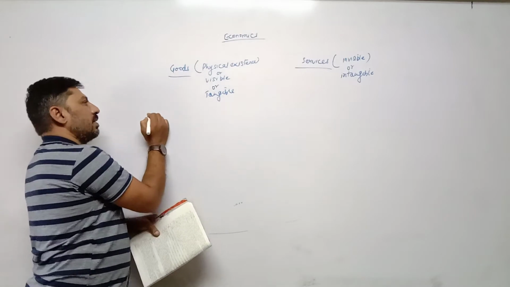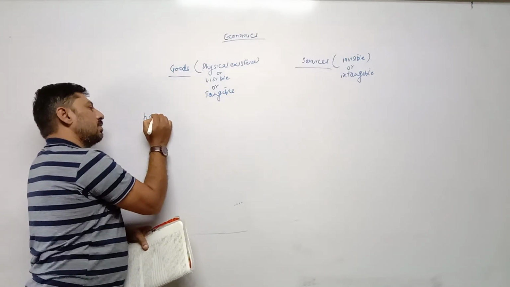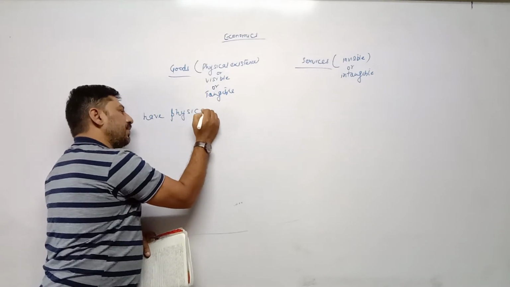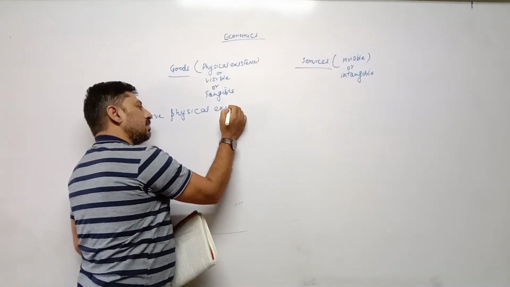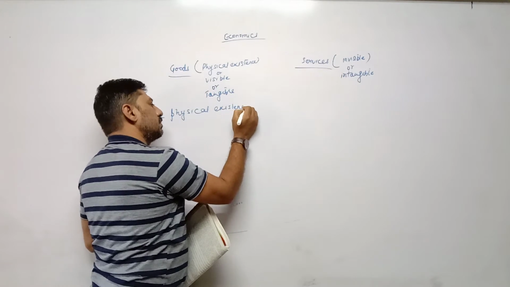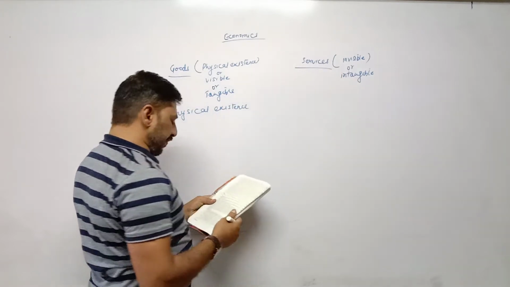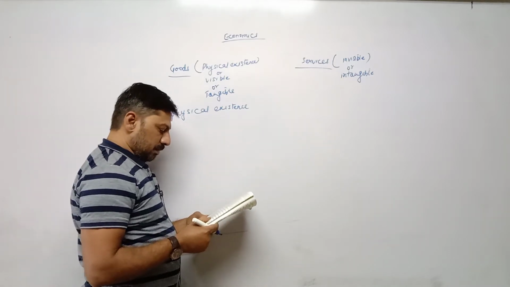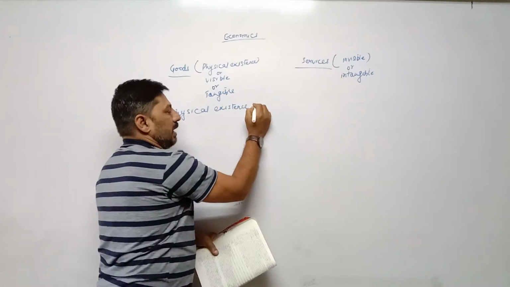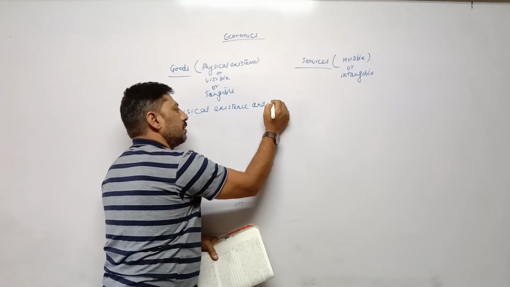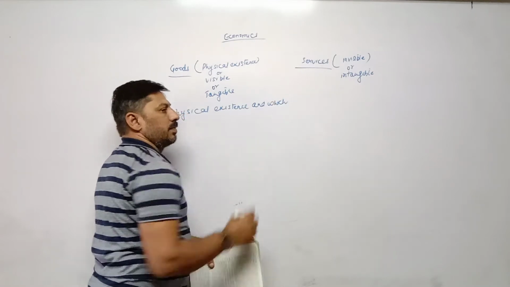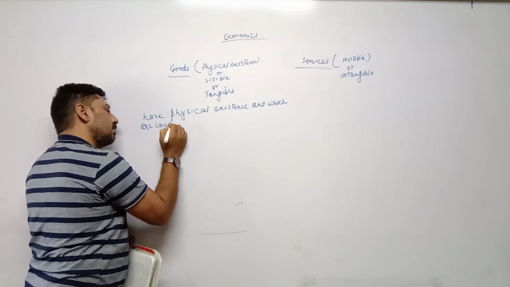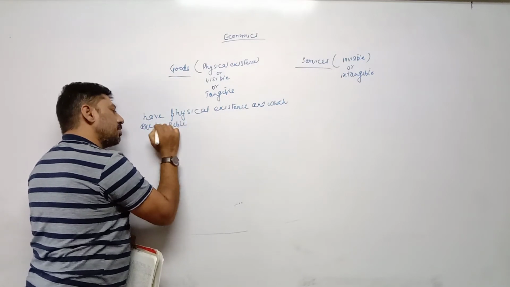The goods which have physical existence and which are tangible.